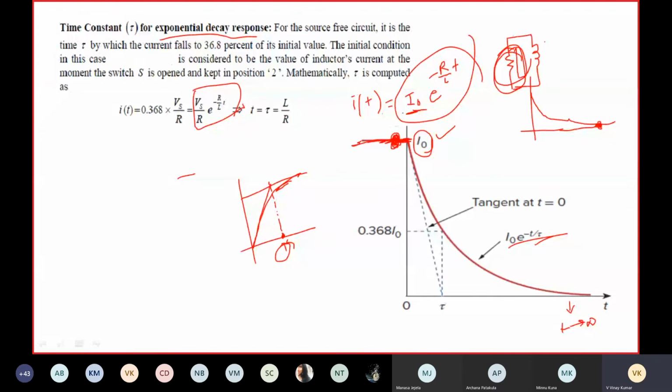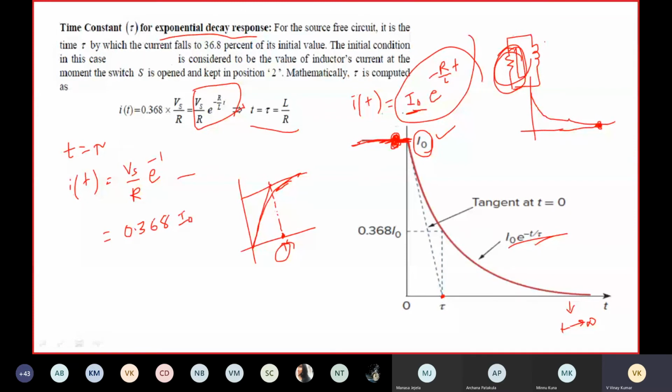Put t is equal to tau. At t is equal to tau, what will happen? I of t is equal to Vs by R or I naught, times e power minus 1, which is equal to 0.368 into I naught or Vs. So you can define the time constant like this.